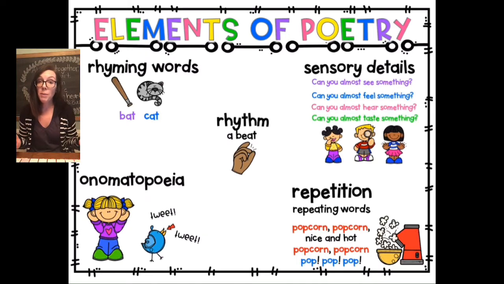And then you might see repetition. So you might see words that repeat over and over again. Now, again, you may not see all of these in every poem, but you'll probably see at least one of these things in each poem that you read or that you write. So let's take a look at some examples of some different poems that you're going to get a chance to read and look at and tell me the different elements that you see in those poems.